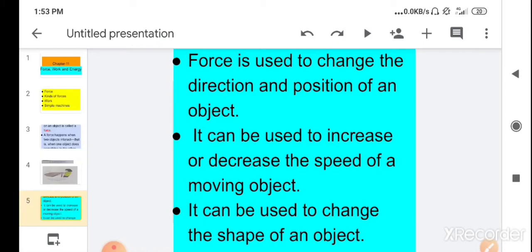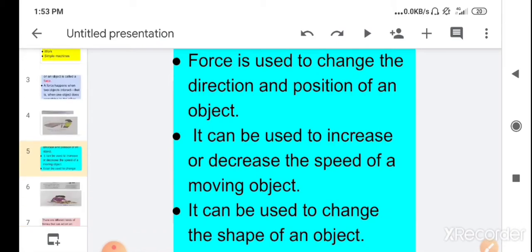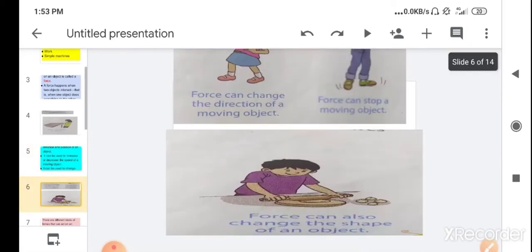For example, when you are playing badminton, the badminton shuttle changes direction when it hits the racket. So a badminton shuttle changes direction when you hit it with the racket. Here you can see the picture.